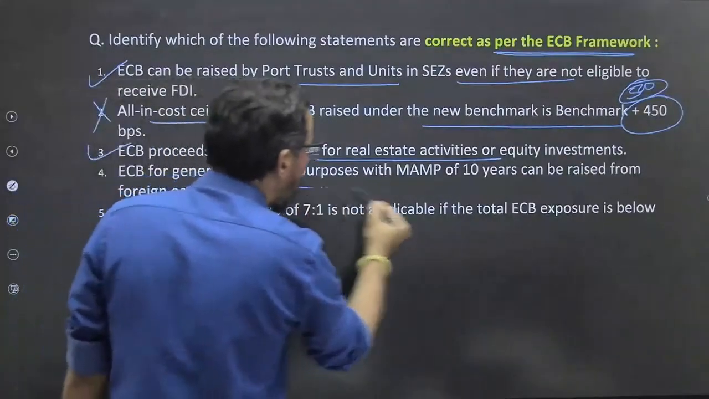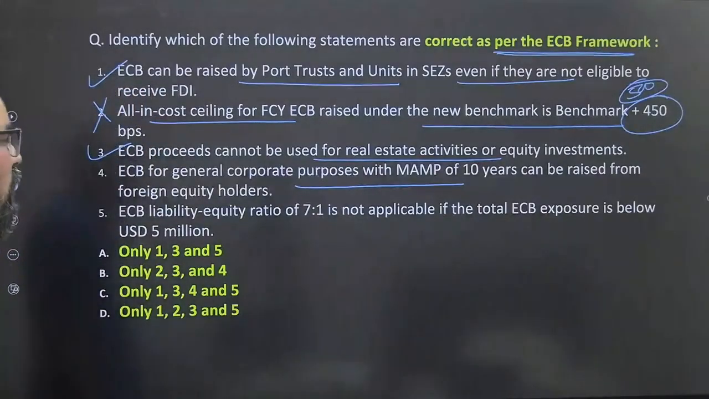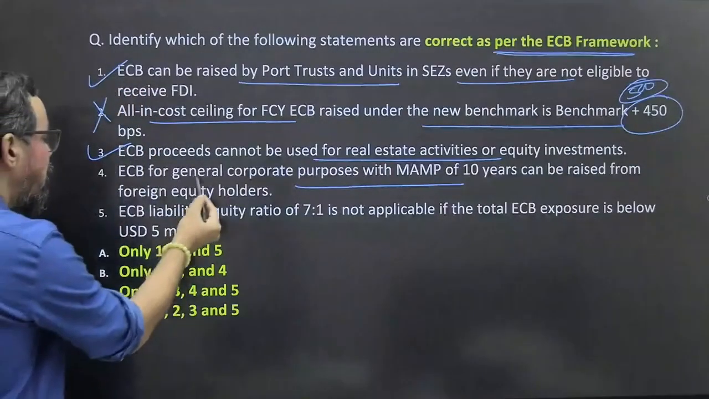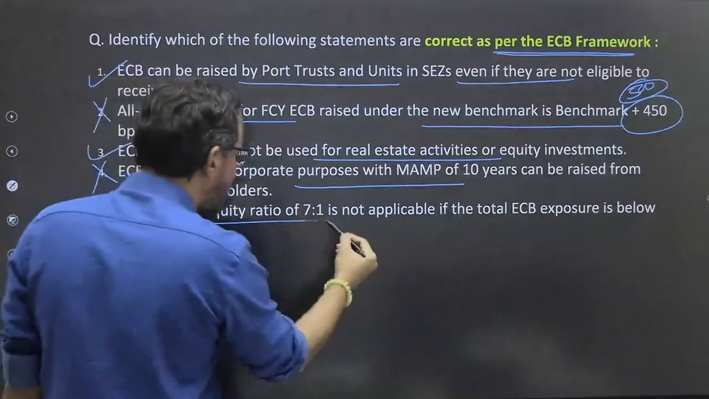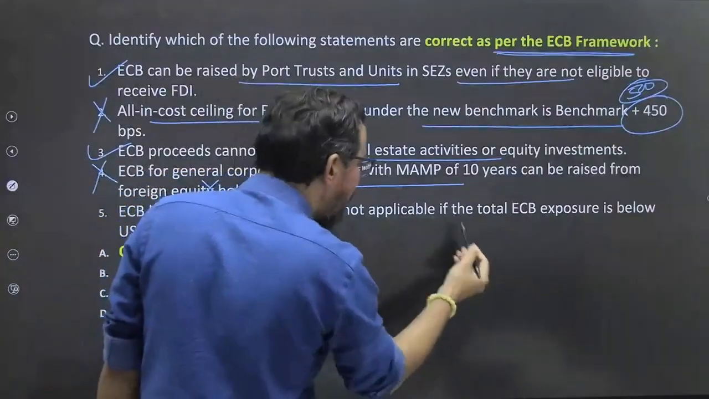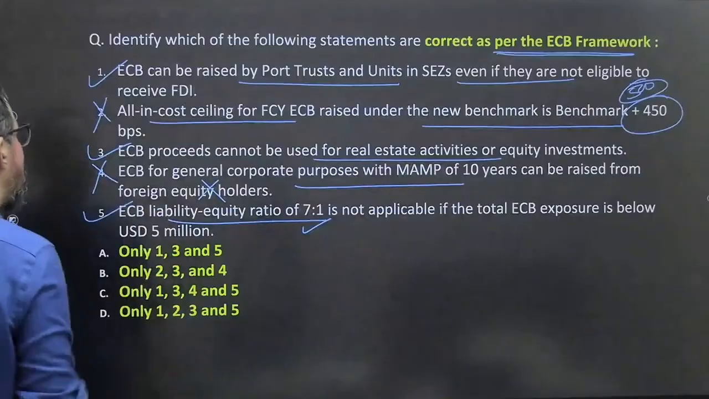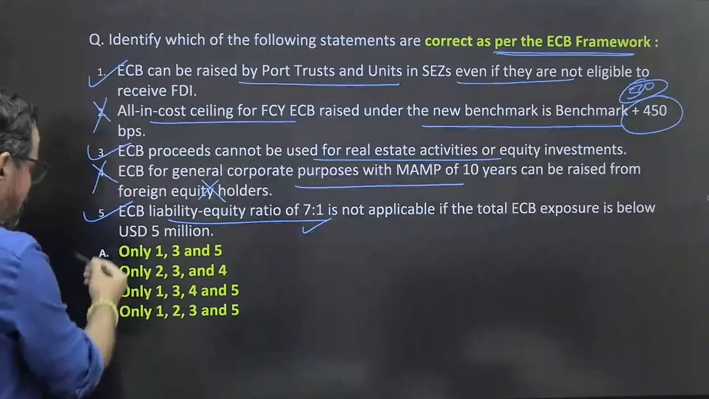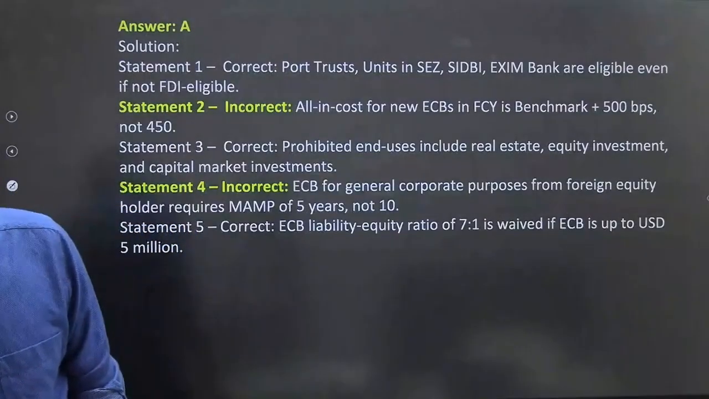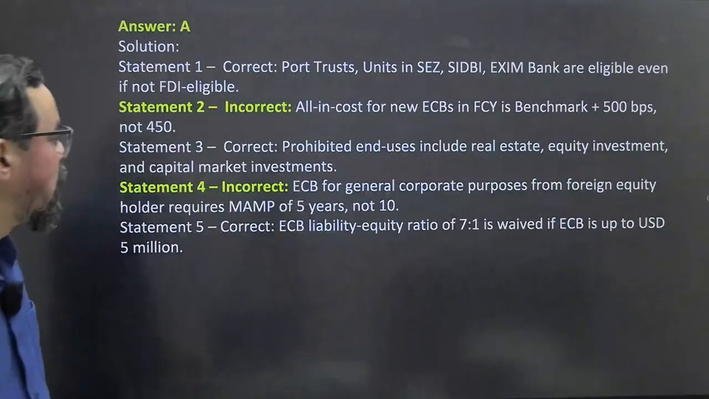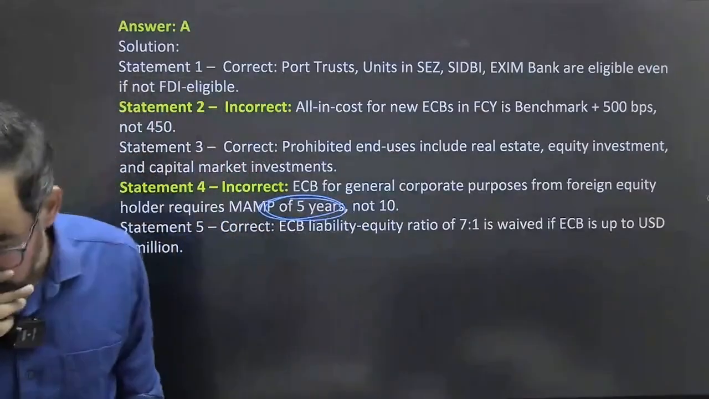ECB for general corporate purpose with a minimum average maturity period of 10 years can be raised from foreign equity holders. No. For foreign equity holders it is how many years? 5 years, not 7 years. The ECB liability-equity ratio of 7:1 is not applicable if the ECB exposure is below 5 million US dollars. This is also true. So 1, 3, 5 means A should be the right answer for this particular one. Okay, let's move ahead.